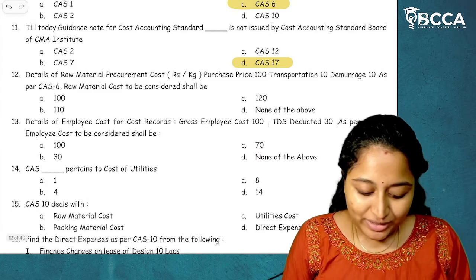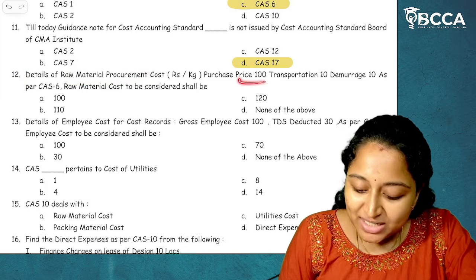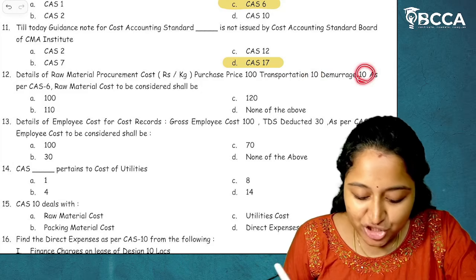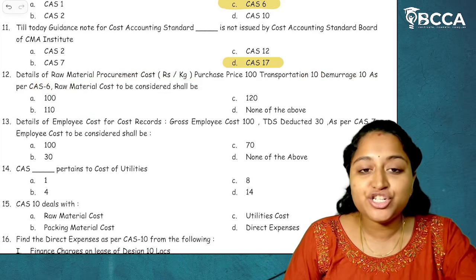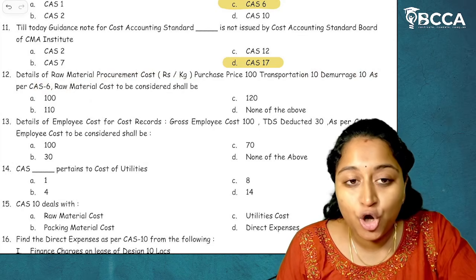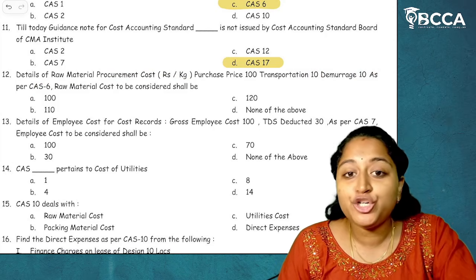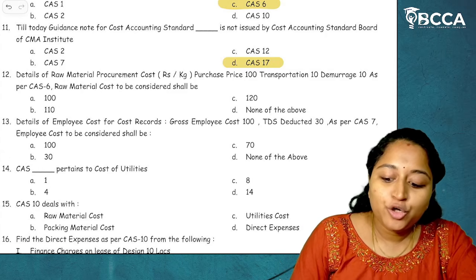Then moving on to next 12, details of raw material procurement cost. Purchase price has been given as 100, transportation 10, demurrage 10. As per CAS 6, raw material cost to be considered shall be? So how much should be the raw material cost? Now we have to analyze what should be included and what should not be included. For raw material procurement cost, do we include purchase price?